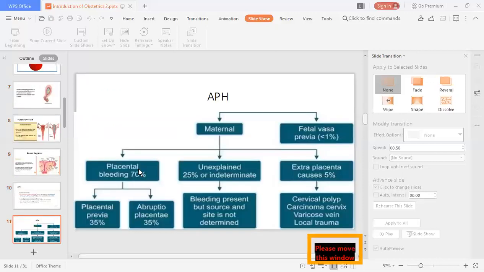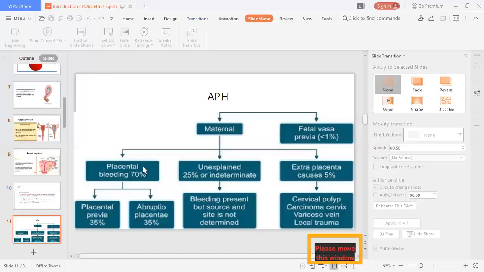And if we see the cause for APH, it is divided into maternal and fetal causes. Maternal is further divided into three: the placental cause, the unexplained cause, and the extraplacental cause. Placental bleeding is about 70%, and it is divided into two, placenta previa and abruptio placenta, in equal proportion, 35% and 35%. And unexplained is 25%, or indeterminate, that is bleeding present but the source and site is not determined.